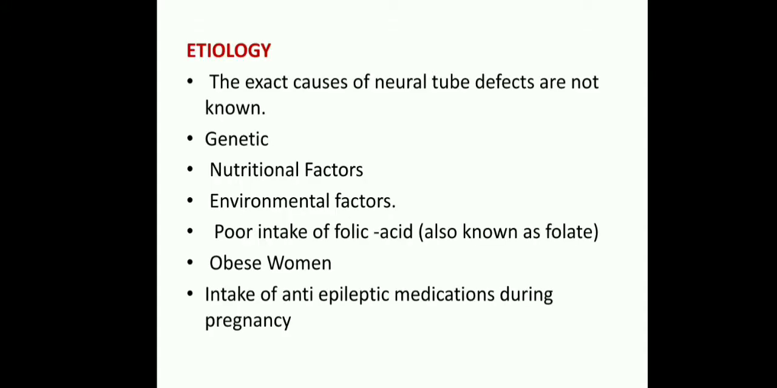Next is etiology. What are the causes of neural tube defect? The exact cause of neural tube defect is not known. Some genetic causes, nutritional factors, environmental factors, and poor intake of folic acid, also known as folate. These are the most common causes. Next, maternal obesity is also one of the causes of neural tube defect, as is intake of anti-epileptic medications during pregnancy. These are the causes of neural tube defects.